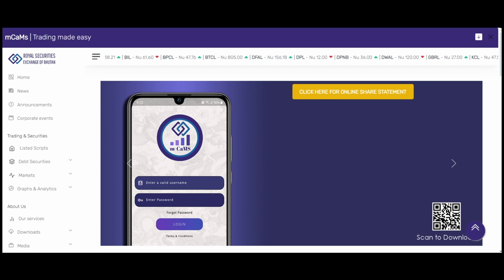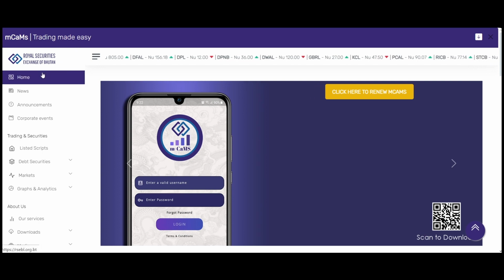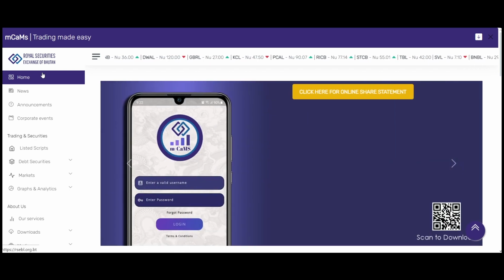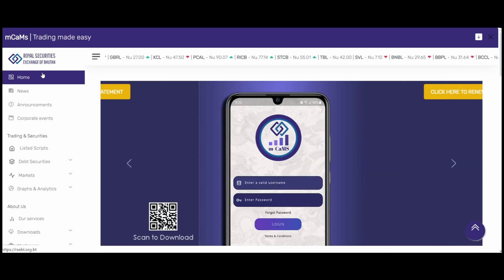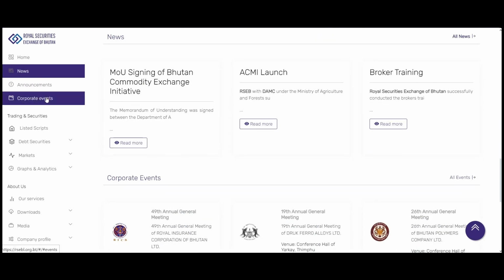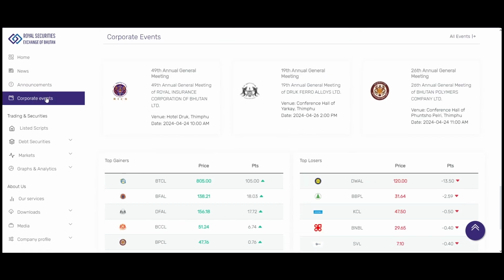This is the home page that we have, and on the left hand side, if you see, we have different sections like home, news, announcements, and corporate events. The news and announcements will keep the investors updated about all the activities that are taking place. The corporate events section is important for the investors, which will list all the planned corporate events conducted by the listed companies.